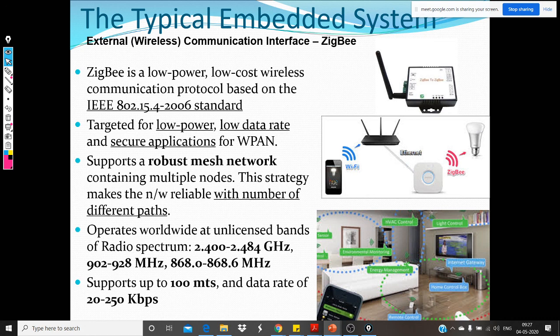Your smart TVs or ACs, any device you want to make smart and communicate to your gateway, Zigbee is very much suited for that. The range is 100 meters and the data rate is 20 to 250 kbps, which is fairly reasonable. As we said, it's not too high. You can't transfer movies with this, but it does its job well.